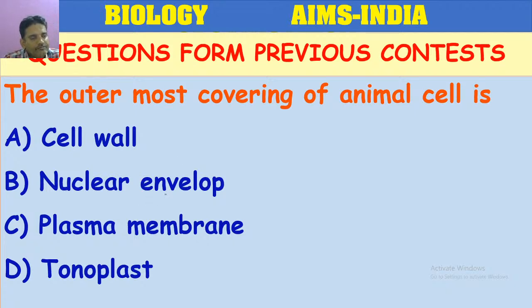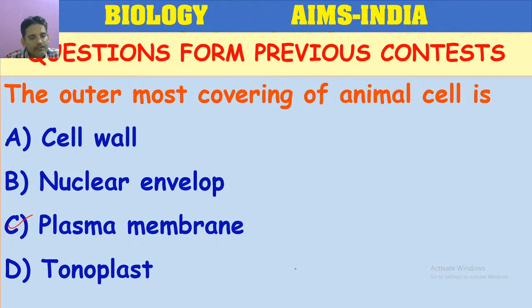Nuclear membrane is the covering of the nucleus. The outermost covering of the cell is the plasma membrane. Then what is tonoplast? Tonoplast is also a plasma membrane only, but it is the covering of the vacuole. So here the answer is plasma membrane.